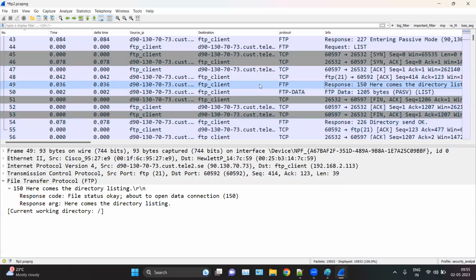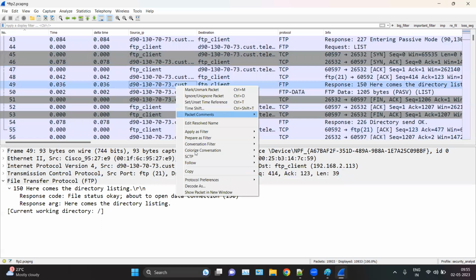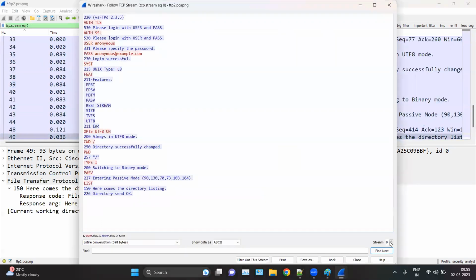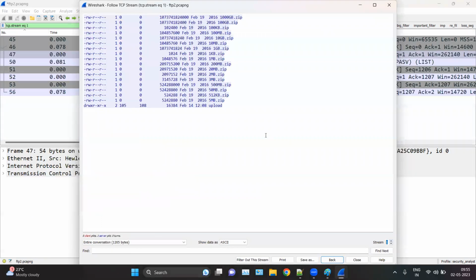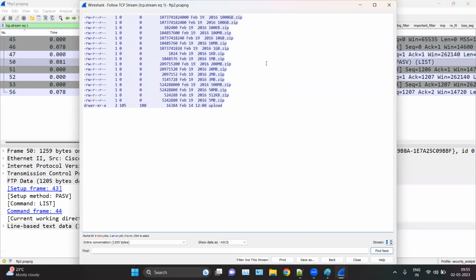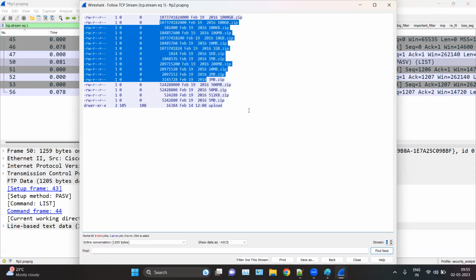Okay, and when you right click on here, follow TCP stream, and when you put it on, here you can see the list of all the files and directories in the current working directory. Like here we have a 100 GB file, 1000 GB dot zip. It is like a random zip file, which is just test files.